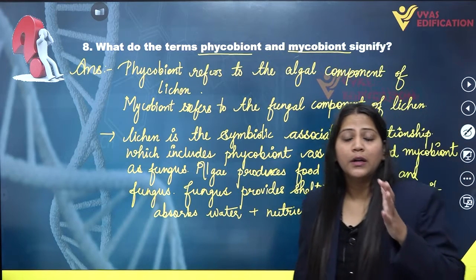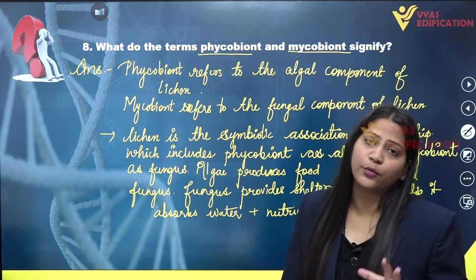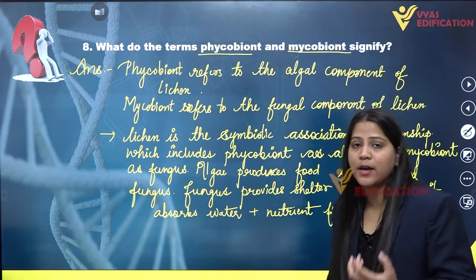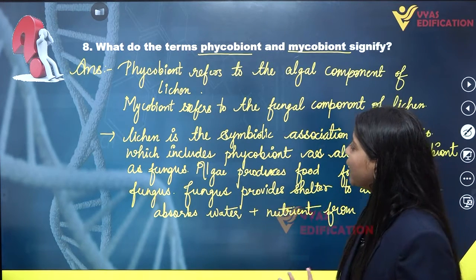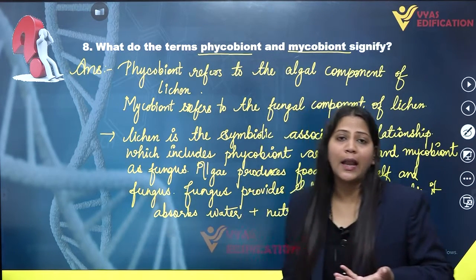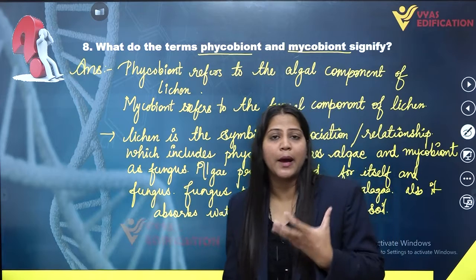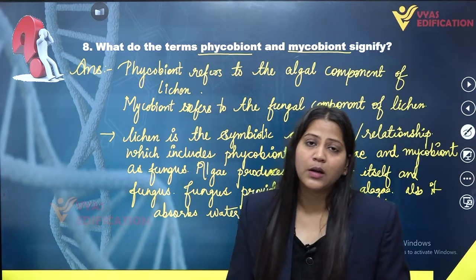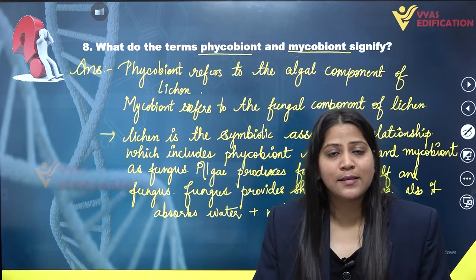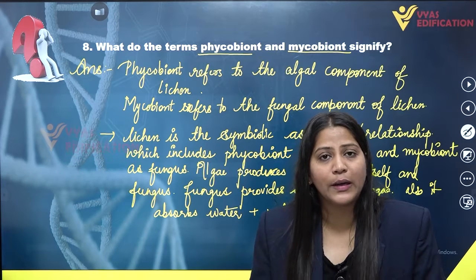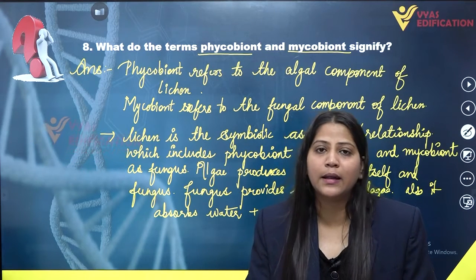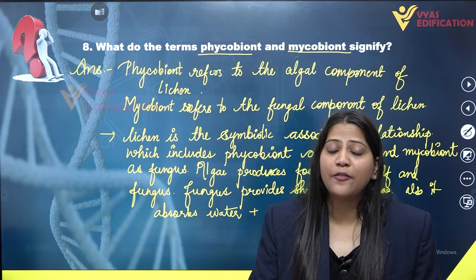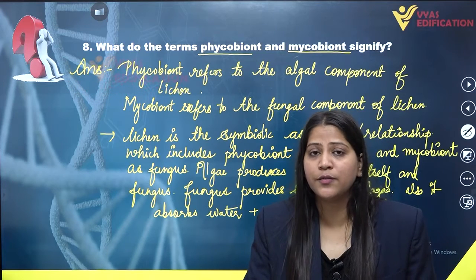I hope you are clear with the answer of question number 8. What is phycobiont and what is mycobiont? Phycobiont is the algal component of lichen, and mycobiont is the fungal component of lichen. Lichen is a symbiotic association between fungus and algae. They have different specific functions for each other.